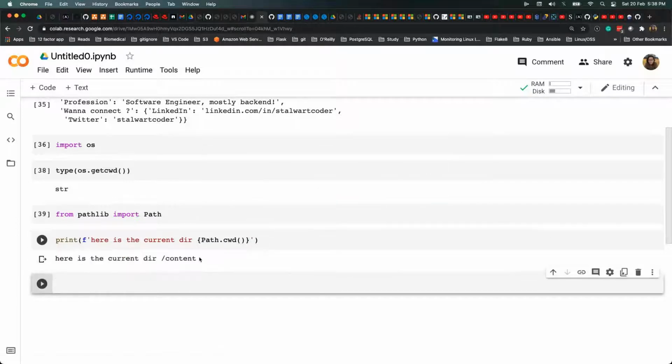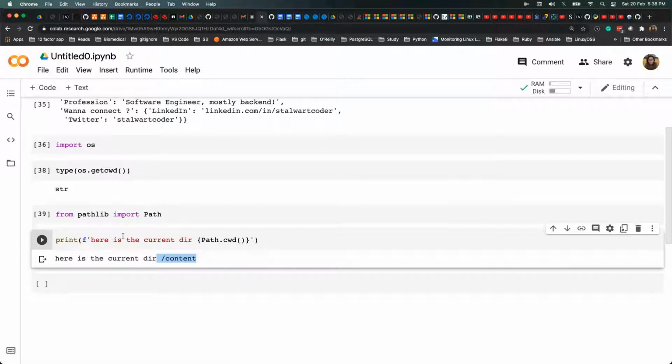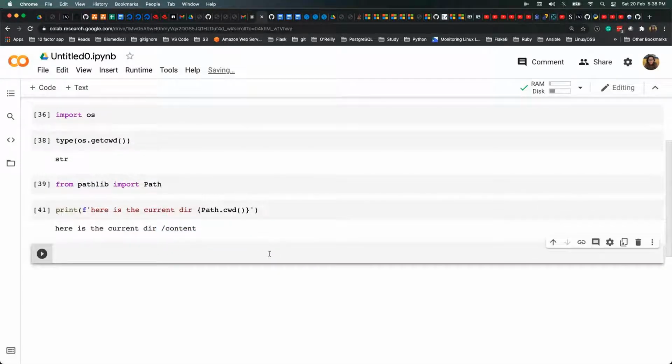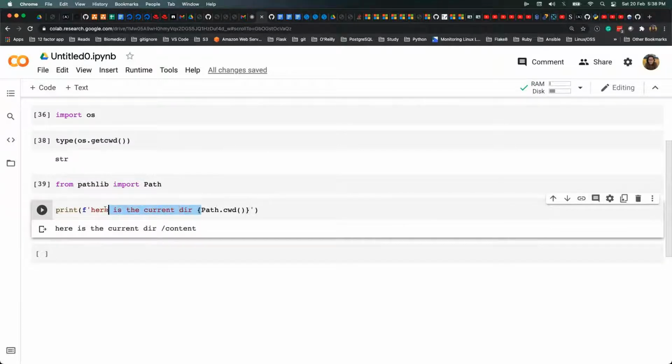So if you see, this comes as a string itself, but the actual thing is it's an object. The advantage of doing this is you can use that object to perform operations rather than working with these strings. You can associate different methods which are already available in the Python library. I'll show you as I move forward. I already showed you the type of this, which is a class. The print is not required.